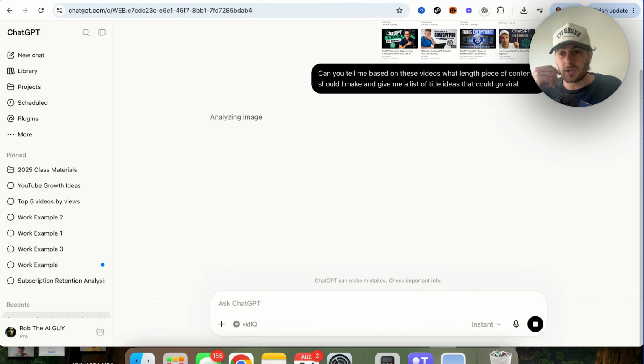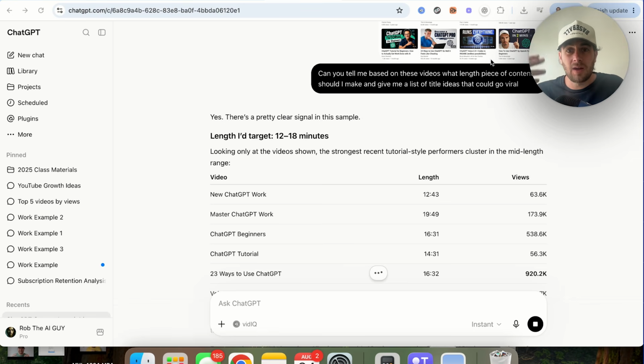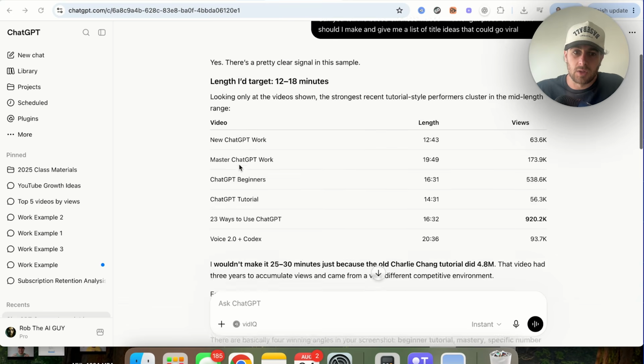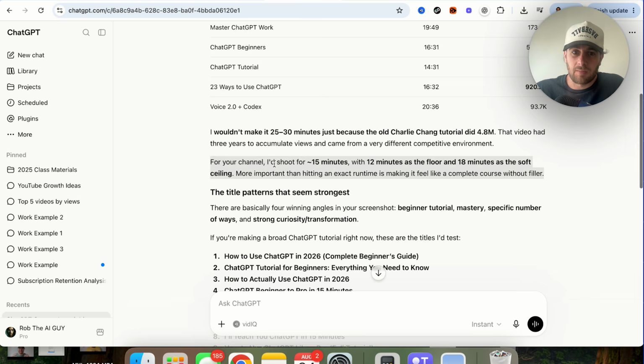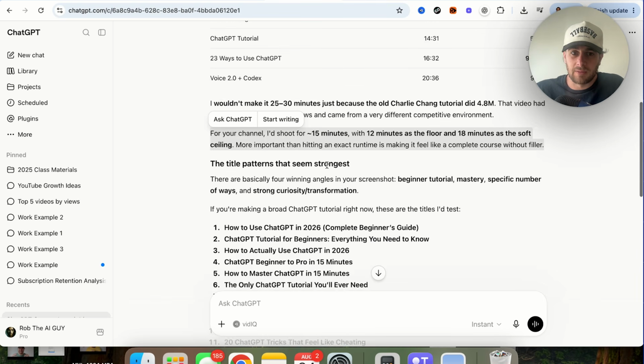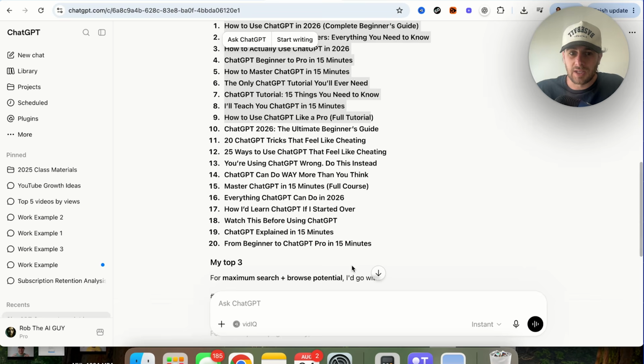And this is where you should actually be starting when you go to create content, because now we know for sure, one, that YouTube actually wants to push out this topic for our niche, for our channel, because it literally explicitly told us that, shows us the length right here that we should target, shows us what length we should avoid. And it says for my channel, we would shoot for 15 minutes. And then this goes through and gives us a bunch of different title ideas that we can actually implement right here.